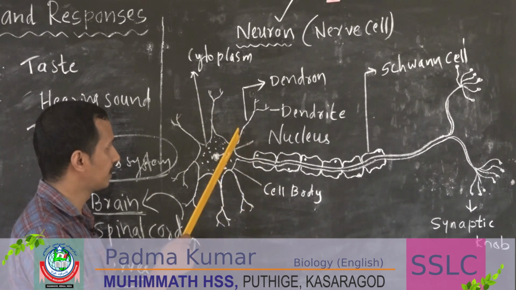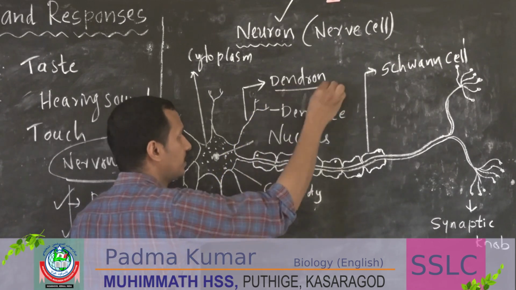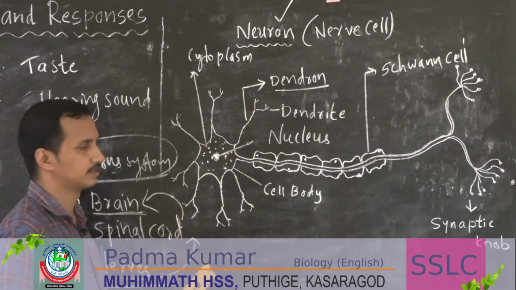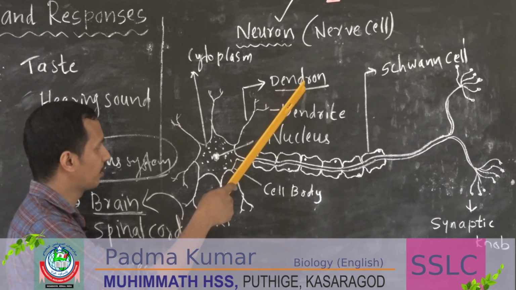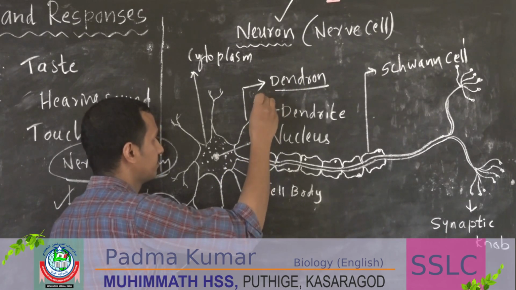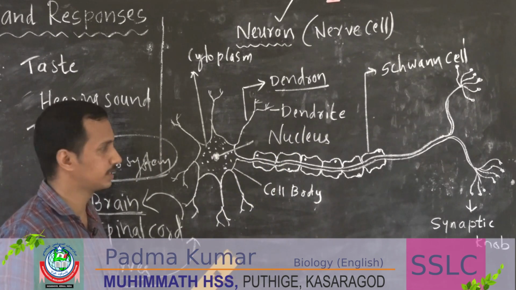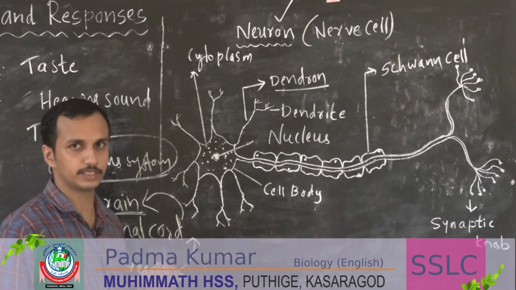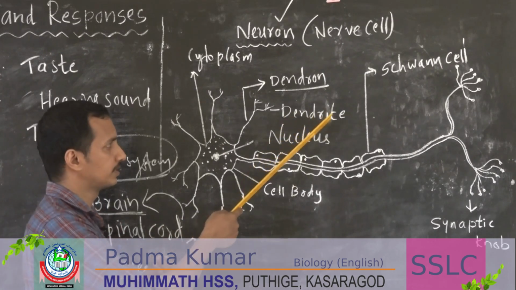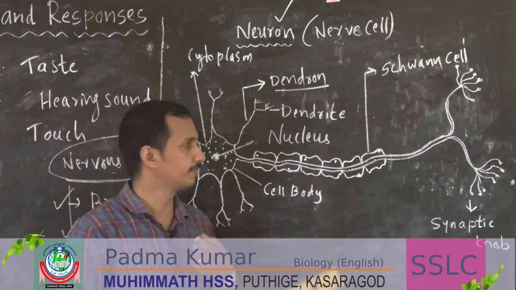Cell body contains some long strand like structures. What is that called? It is called dendron. Long strand like structures arising from the cell body. Then dendron has short branches, many fiber like branches, called dendrite. Actually, who receives this impulse or information from the adjacent neuron? It is dendrite.